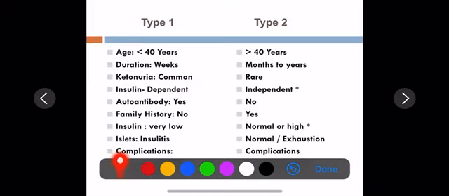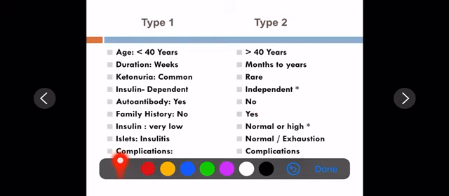Now the difference between type 1 and type 2 diabetes. Type 1 diabetes is seen in young patients less than 40 years, while type 2 is seen in those more than 40 years. Type 1 occurs within weeks because it is autoimmune mediated; type 2 takes months to years, a longer period of time. Ketonuria is common and metabolic abnormalities are more common in type 1. It is rare in type 2. In type 1 patients are dependent on insulin; in type 2 the patients are independent of insulin. Autoantibodies, yes: the pathogenesis behind type 1 is autoantibodies. There are no autoantibodies in type 2.